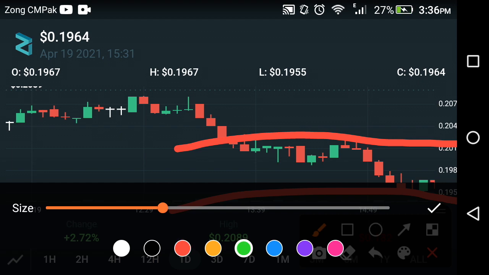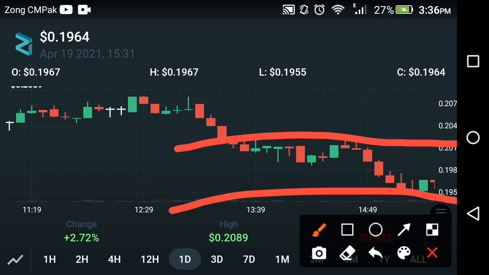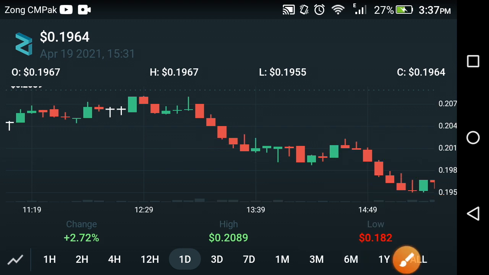If we look at the change in the Zilliqa coin, as you can see, the same process occurs in Zilliqa. It falls, and after it falls, there is a jump. So as you can see here, now it's a falling period, so now it's time to take a jump in the Zilliqa coin. Maybe they take a high jump, maybe they fall down again. We can't say about the future of the Zilliqa coin, but there is a high possibility of a jump. 70% chance they take a jump, and 30% chance they fall down.